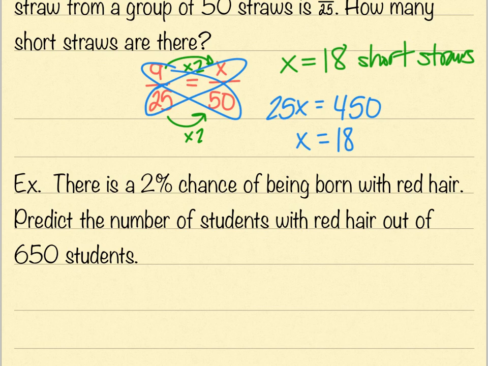But what happens when they don't give you a fraction? What if they give you a percent as the probability? Well, there's actually 2 ways I could do this one. First of all, you can turn that percent into a fraction. You can say 2 out of 100. That's what percents are out of, right?